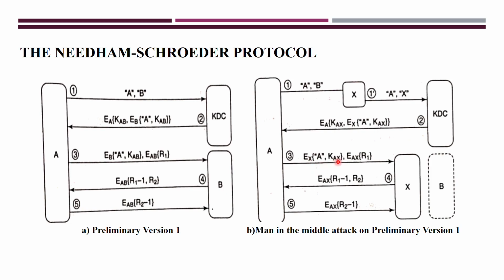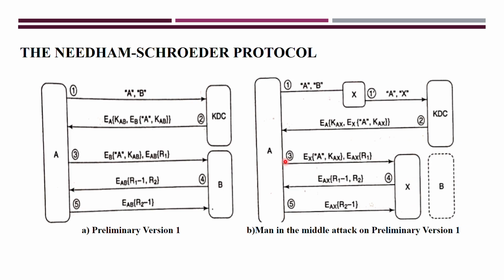So simply what A will do now, it sends the identification of A. This is the ticket, which it simply forwards as it is, and it generates its own challenge R1, encrypts that using a EAX, and forwards it to X here. Whenever X receives, X simply decrements the challenge, generates its own R2 and forwards it to A here. Whenever A receives, with the help of the common session key, it decrypts and compares this R1 with this R1, and based on that it authenticates X now.